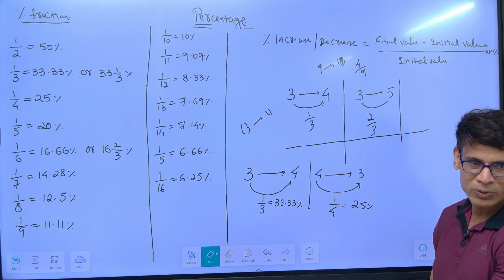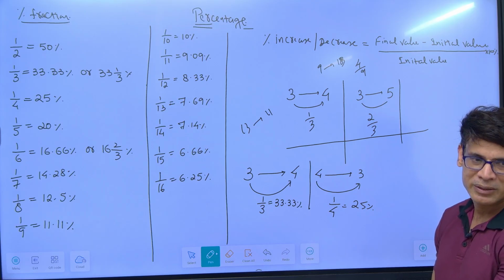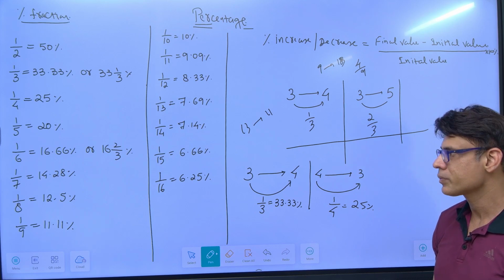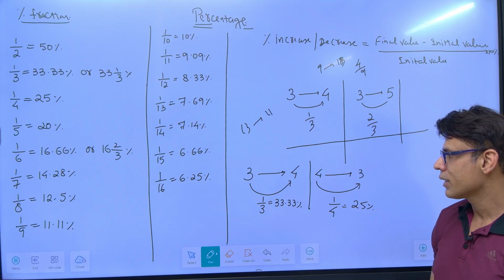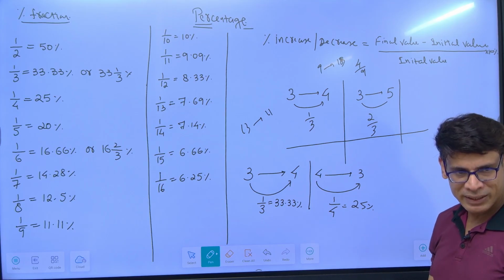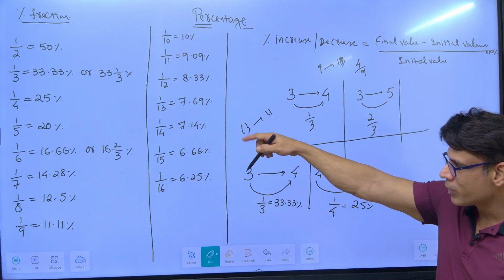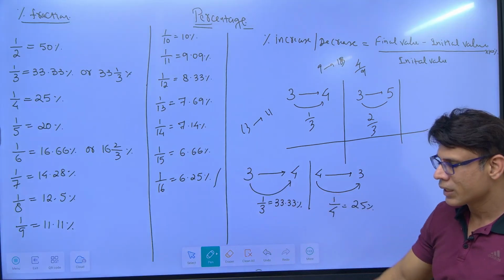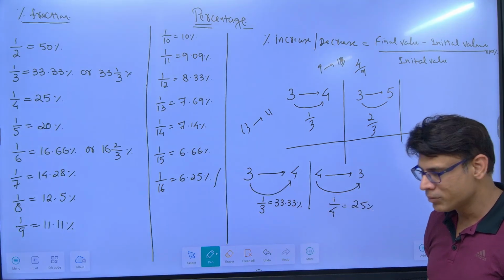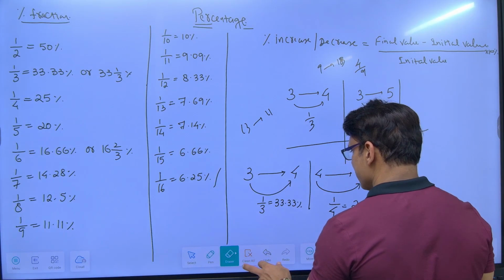Remove 2 from it, then 15.38 is the answer. Right? So percentage increase decrease is clear. Okay. Remember this, very important till here. Other percentage fraction also can be done, but this percentage fraction is very important.